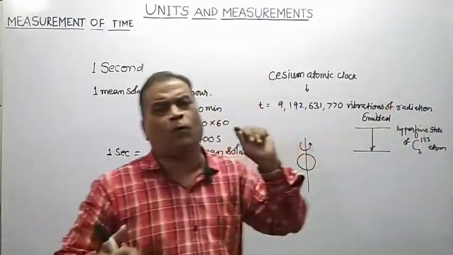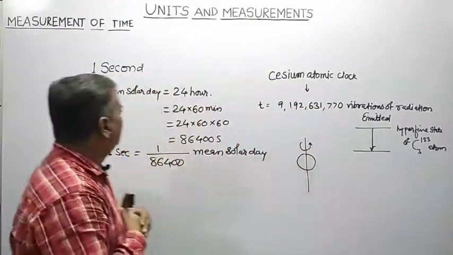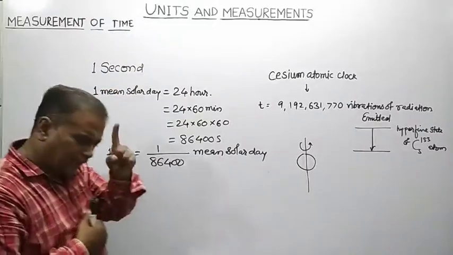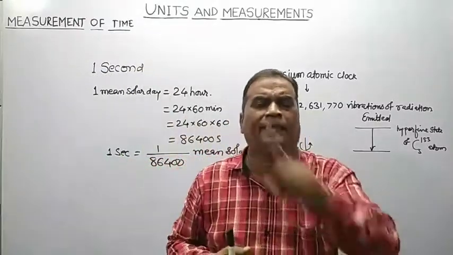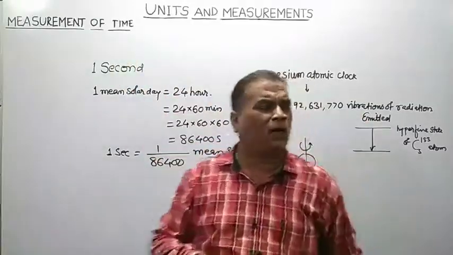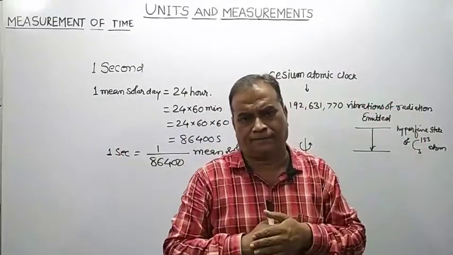Due to the slowing down of Earth during its rotation about its own axis, there occurs a variation in the mean solar day. That's why it becomes essential to redefine the unit of time, the second, and it can now be defined with the help of the cesium atomic clock.